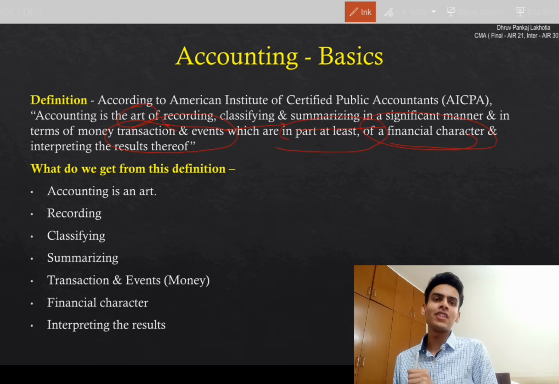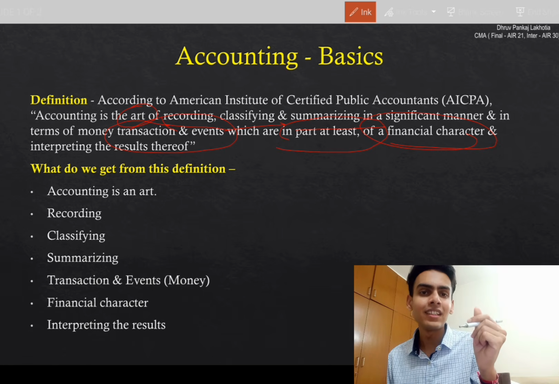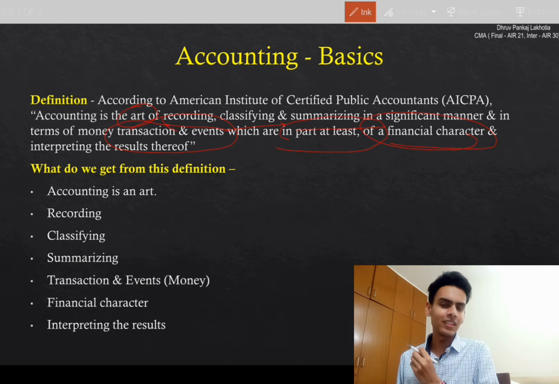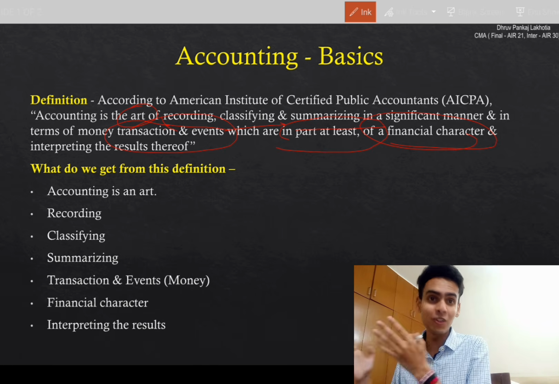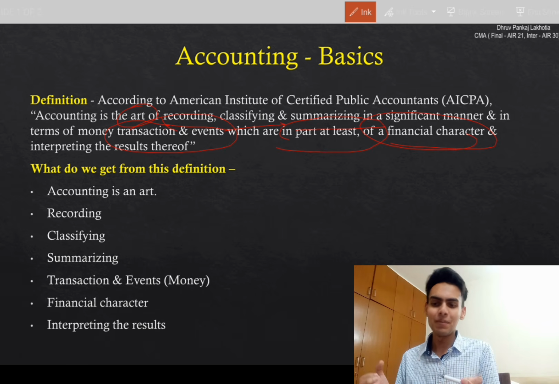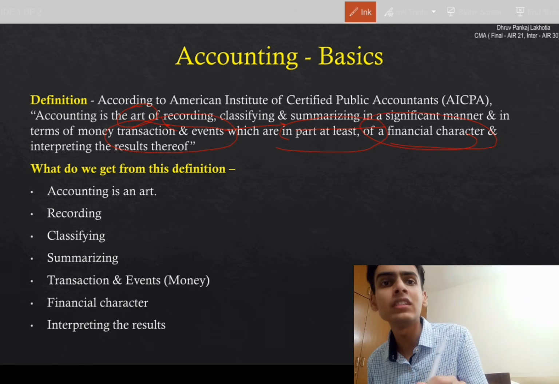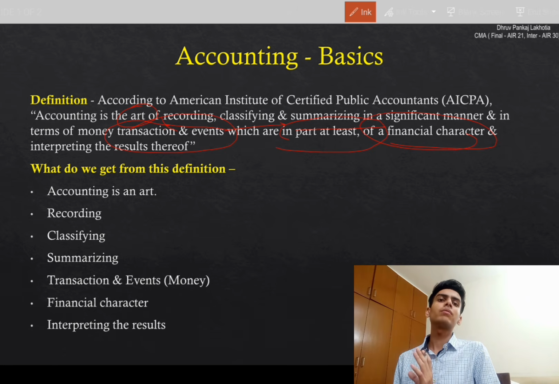What does financial character mean? Which are calculated in terms of money, where money is involved. We can only record transactions which have money in them, which can be monetarily calculated. We can't record an appreciation, however good it is. We want to record it, but we can't. Why? Because only a transaction or event having monetary consideration can be recorded in terms of money. But we have to record everything.